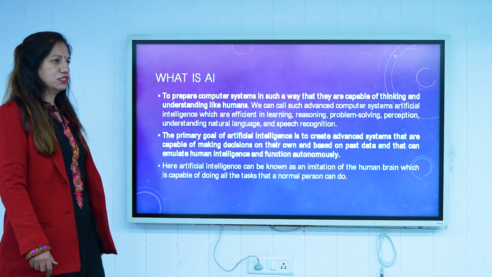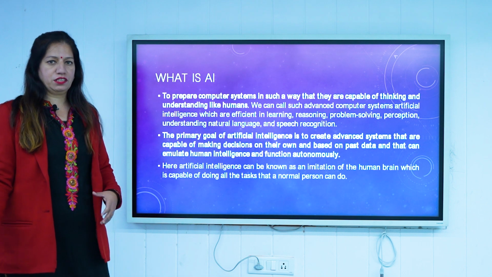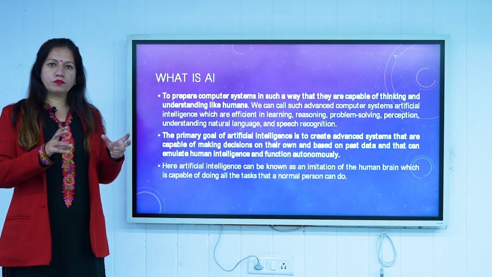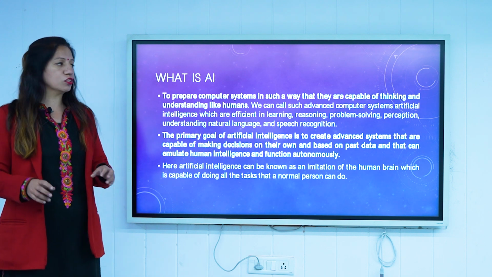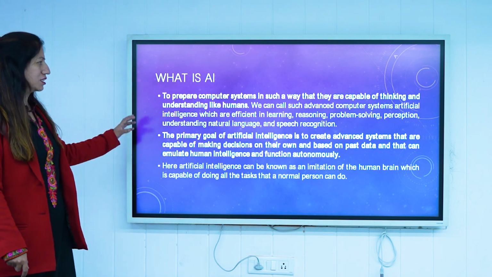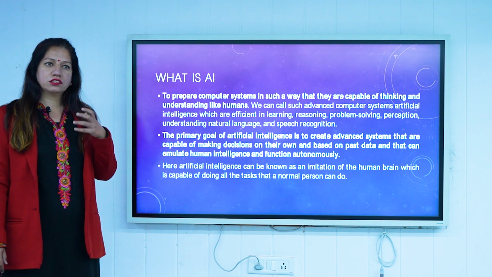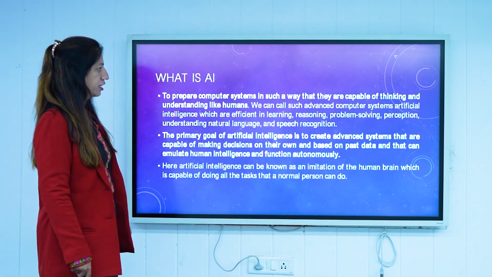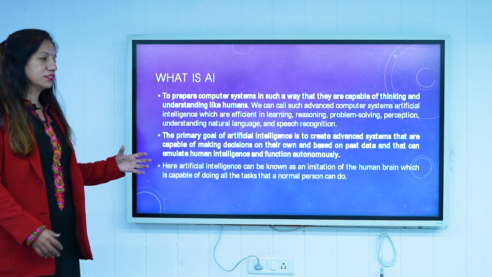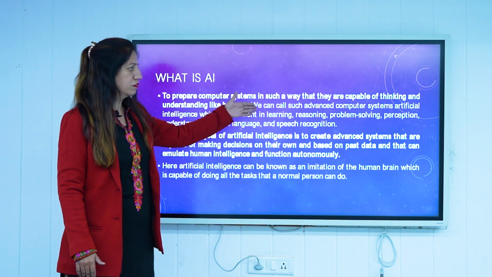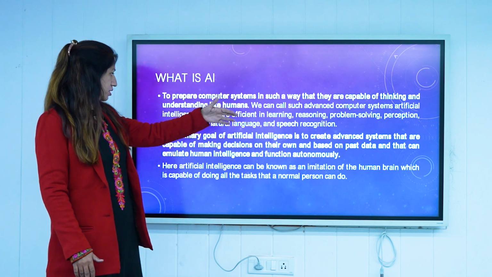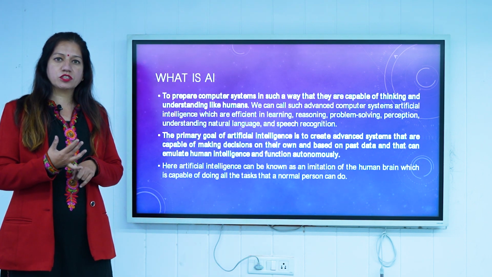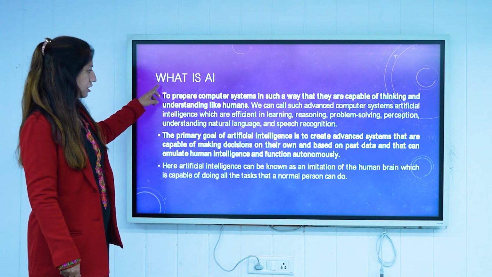What is artificial intelligence? It is something created artificially. We have to create human intelligence artificially. Machines should be able to think like a human. That is what artificial intelligence is. It is just to build an application in such a way that it is capable of thinking and understanding like humans. It should be capable of learning, reasoning, problem solving, perception, and understanding, NLP also. Speech recognition, natural language processing, it is all artificial intelligence.